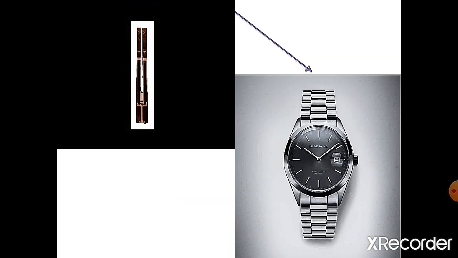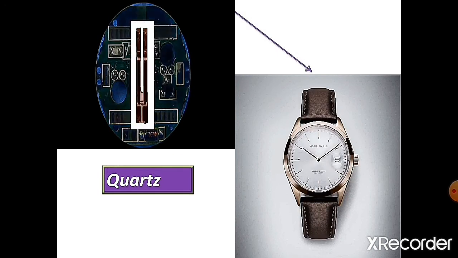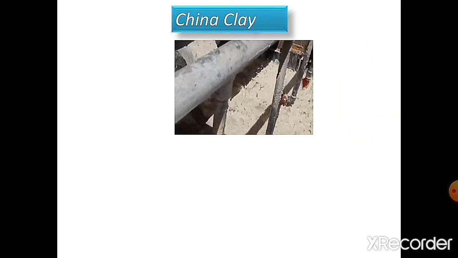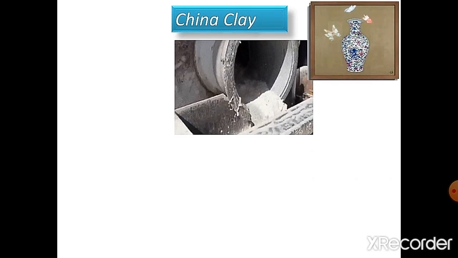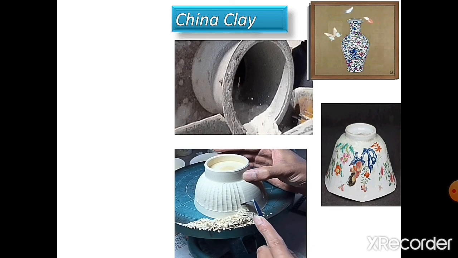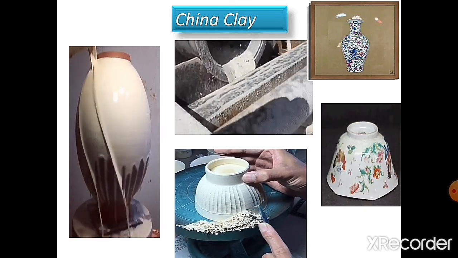Now next is quartz. Quartz is used in watches. Now next is china clay. You all know about this china clay. You can see in this picture, this is china clay. From this china clay we can make flower pots, bowls. You can see in this picture, all these things we can make from china clay, and we use them in our daily life also.